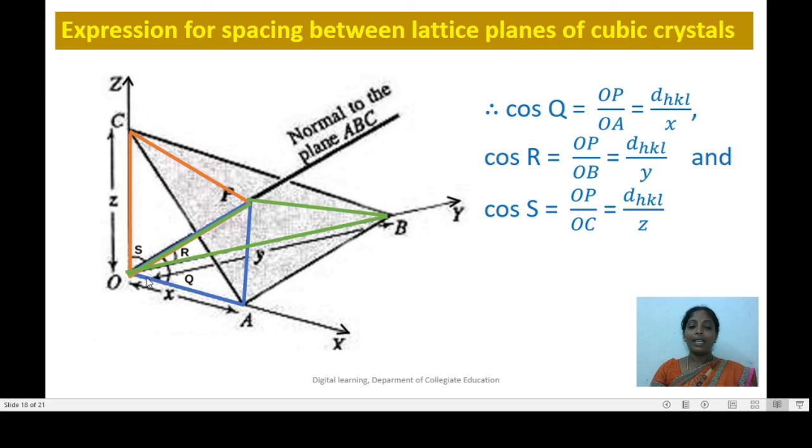OP is the interplanar spacing of the HKL planes, and therefore it is denoted as dHKL, and OA is the x-intercept of the plane, which is x. Similarly, define cos R and cos S, and you will get cos R equal to dHKL by y, cos S equal to dHKL by z.